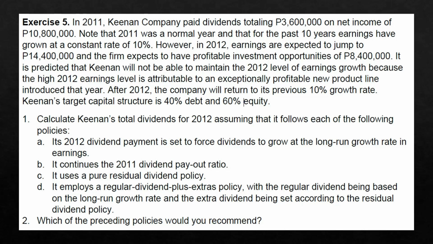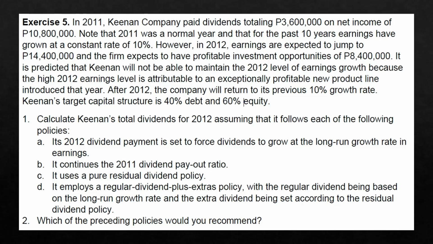B. It continues the 2011 dividend payout ratio. C. It uses a pure residual dividend policy. And D. It employs a regular dividend plus extras policy, with the regular dividend being based on the long run growth rate and the extra dividend being set according to the residual dividend policy. Then the second requirement: which of the preceding policies would you recommend?